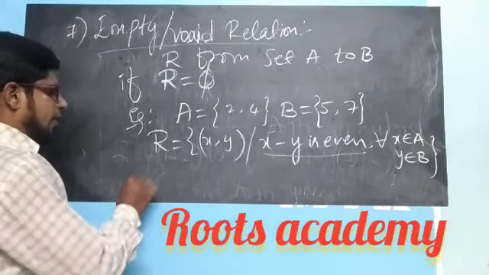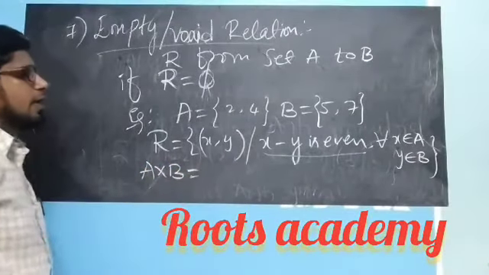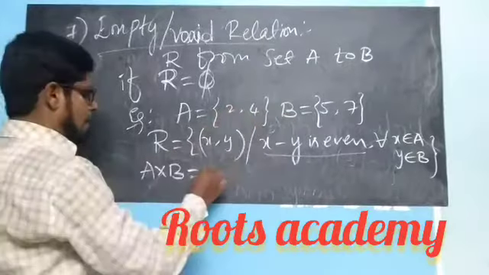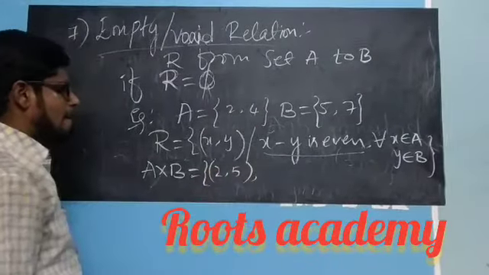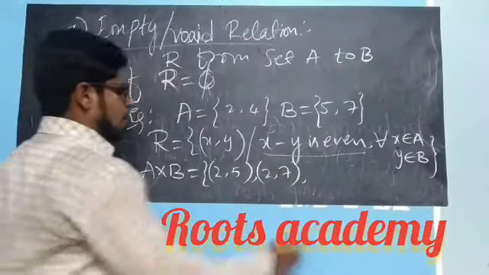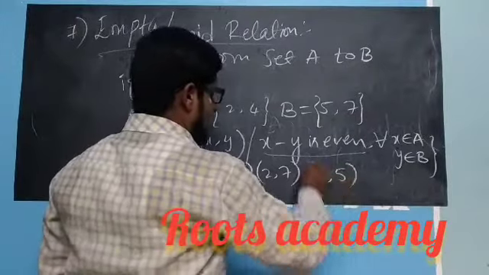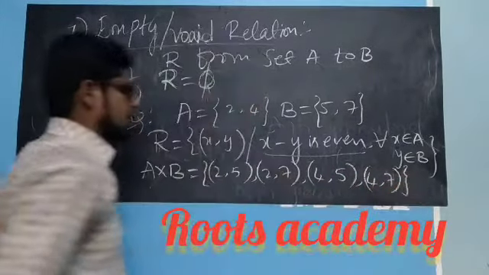So first let me take A cross B of these two sets. That is (2, 5), (2, 7), (4, 5), (4, 7).